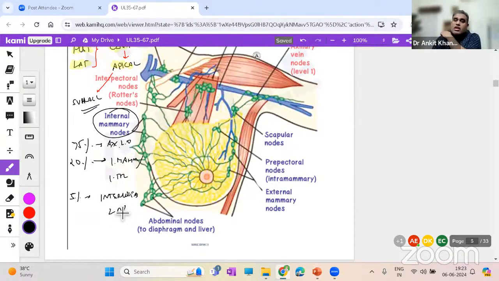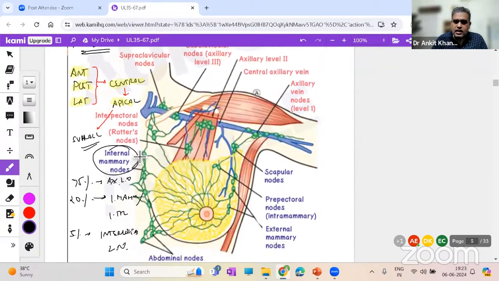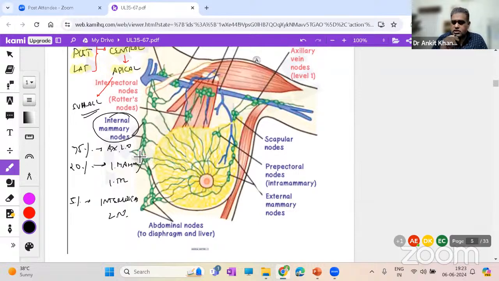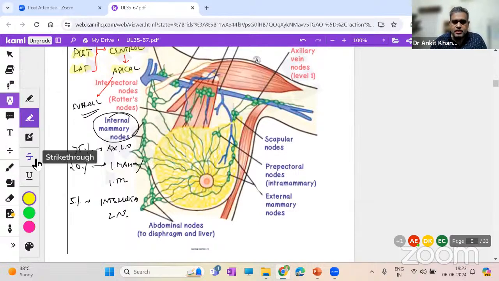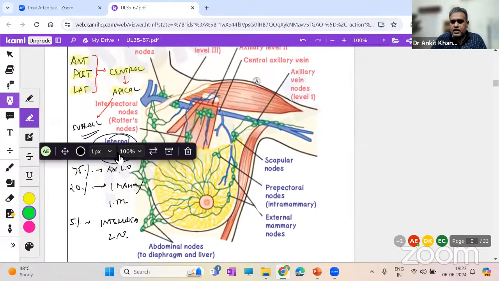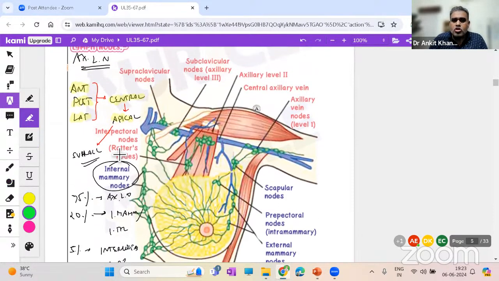So if a question comes only for the lymph nodes, remember to write it in groups, to write it in percentages. Also, if you have to make a diagram somewhat like this or maybe some simpler, that would be good. So you have 5 groups of lymph nodes in the axilla and you have this percentage wise distribution. Now adding to this knowledge, also do remember that here we have another grouping that is known as level of lymph nodes.